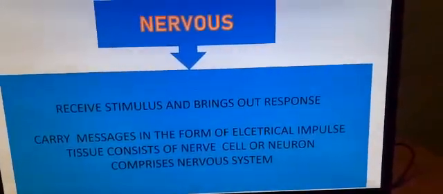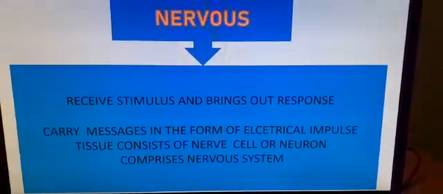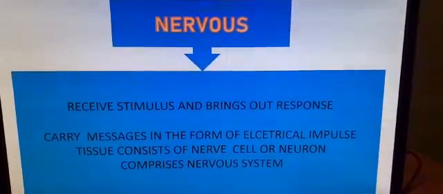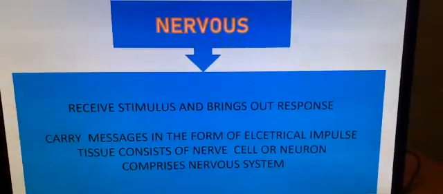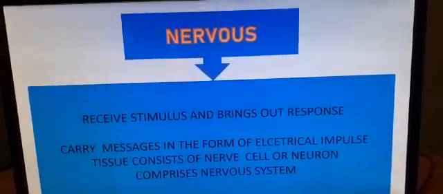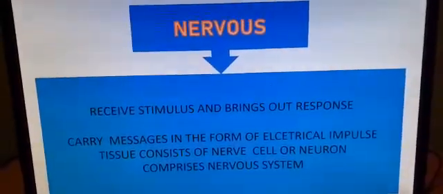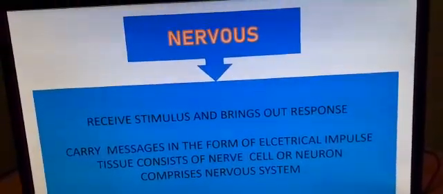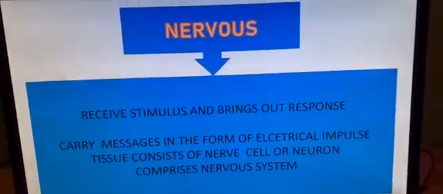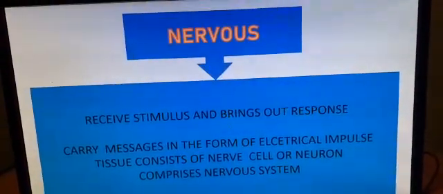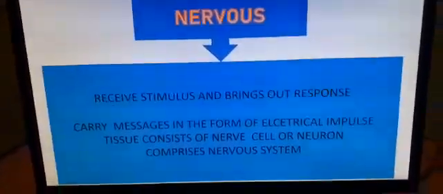Nerve cells or neurons. These nerve cells make up our nervous system, and we all know the components of our nervous system. Yes, you are able to hear me, you are able to see the image, you are able to follow my words, and this is all because of the responses which are brought by your nervous system due to the presence of these nerve cells. So what are your nerves doing?